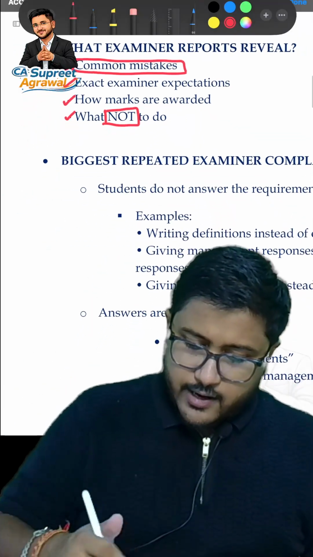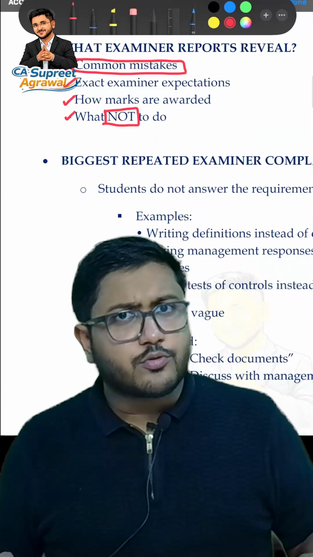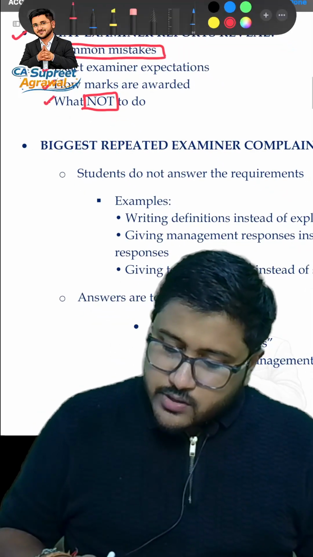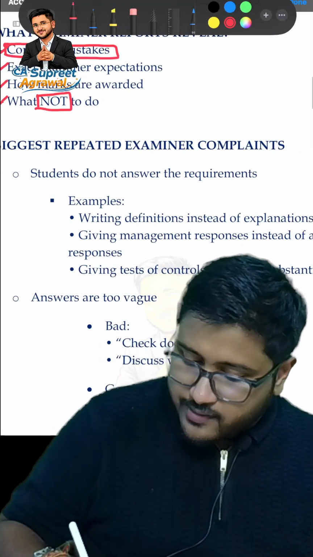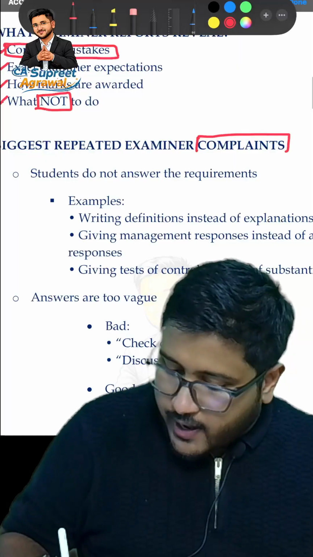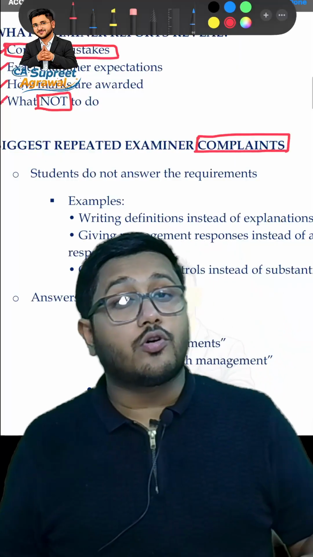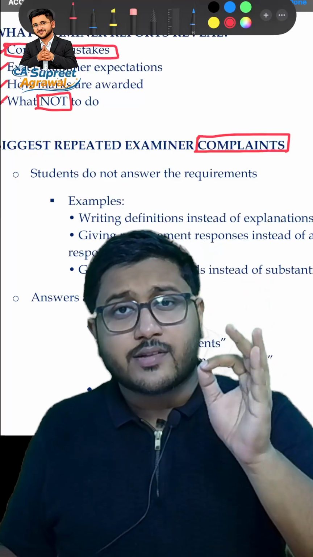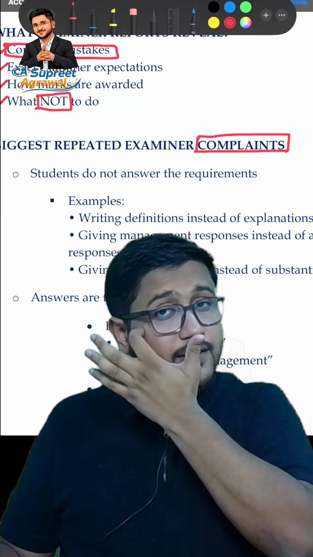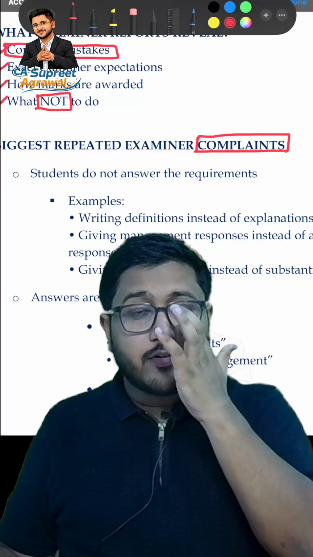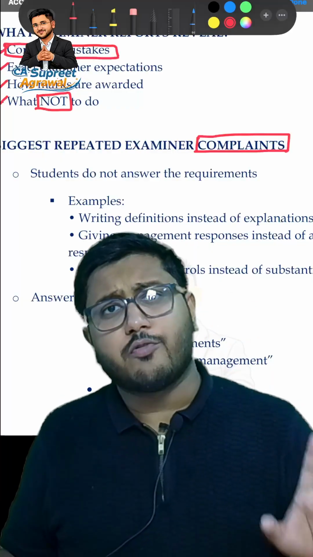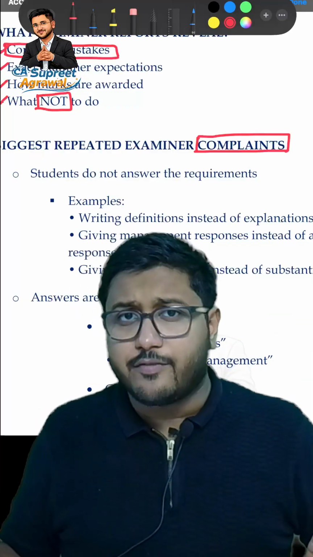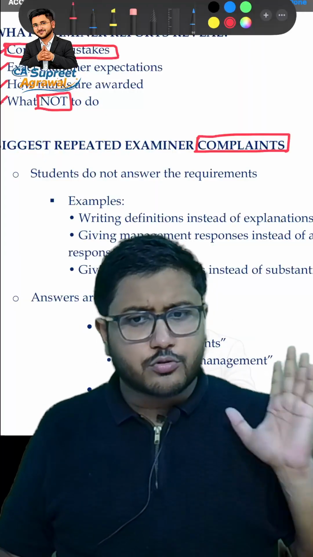Now let's come to the second part, which is the biggest repeated examiner complaints. When I say complaints, it means that they have been telling us do not do this, do not perform like this, but the students are still committing the same mistakes. And this is the summary part. Even if you read all of the examiner reports separately, you will find similar points written everywhere, and that is why it is sufficient if you go through this point only.